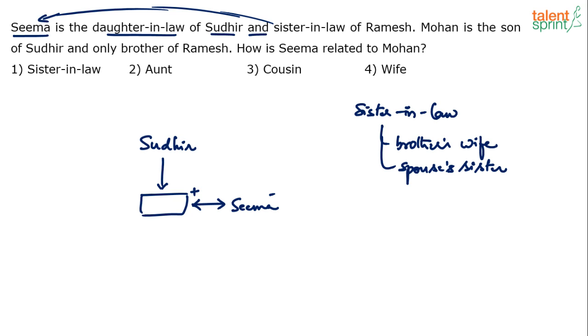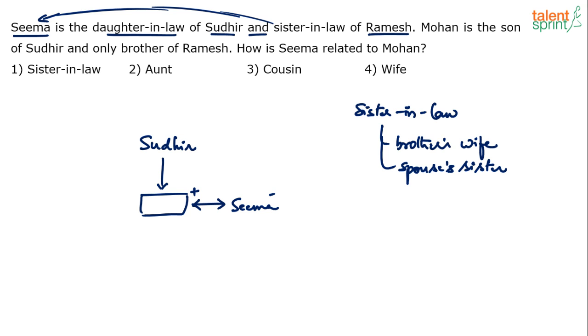So here when he says Seema is the sister-in-law of Ramesh, which type is he talking about? Is Seema Ramesh's brother's wife, or is Seema Ramesh's spouse's sister? That's the question now. There are two possible relationships, the same sister-in-law, but which type of sister-in-law?